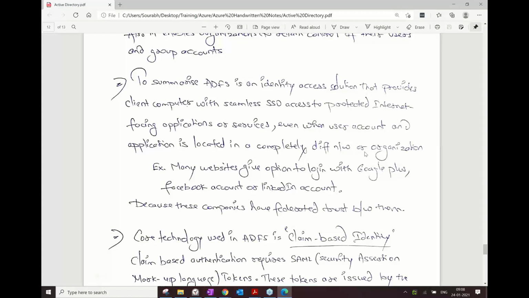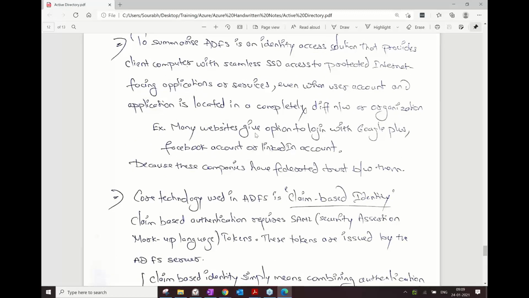Very strong and very robust service, very important nowadays, especially when we have all the applications internet-facing and cloud applications. People do not prefer to have local applications in the data center. In fact, they would like to have these internet-facing applications. Very important to understand ADFS.